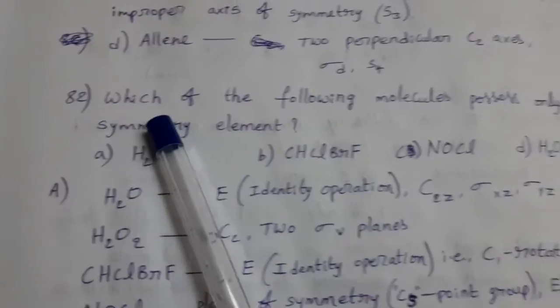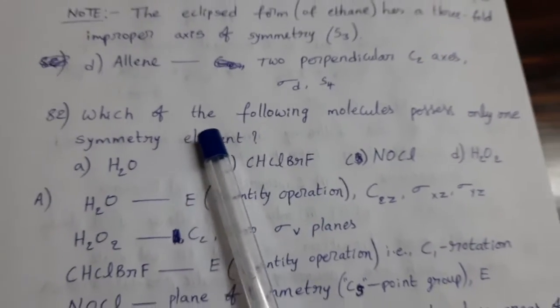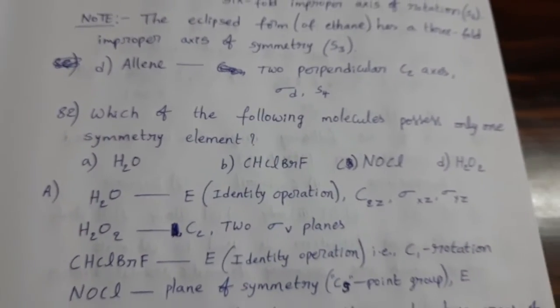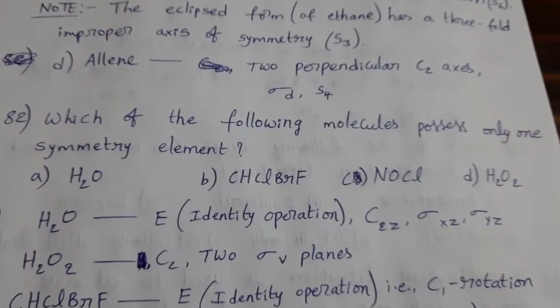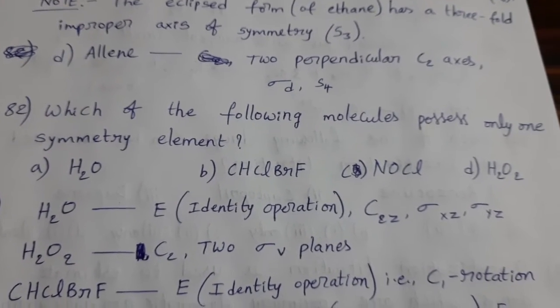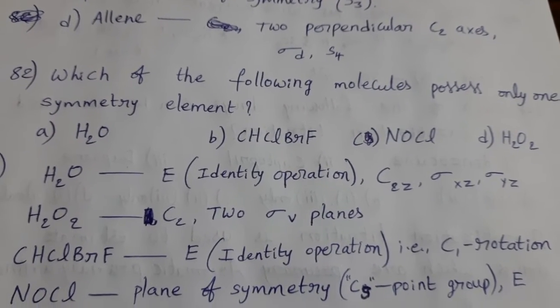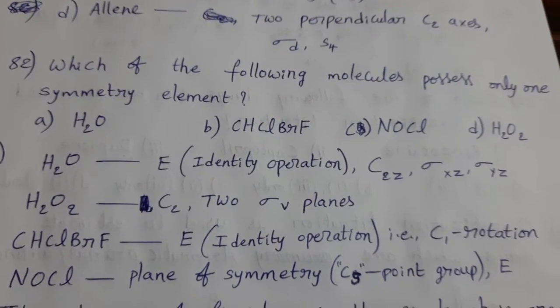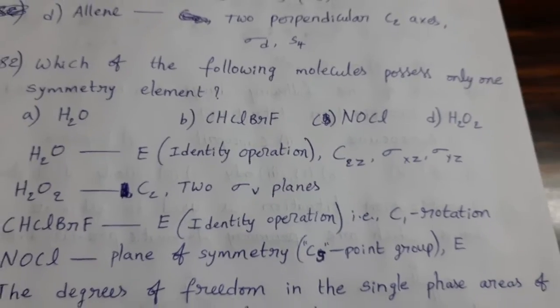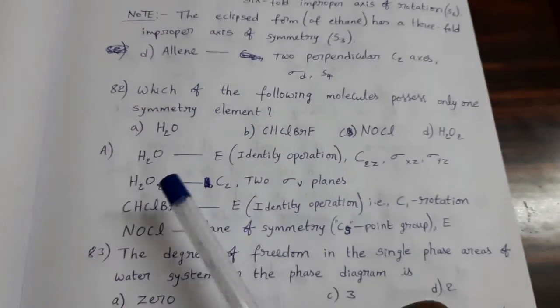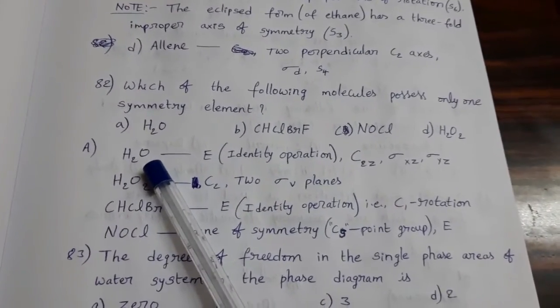Next question. Which of the following molecules possess only one symmetry element? H2O, CHClBrF, NOCl, H2O2. See this, first one, H2O, water molecule.